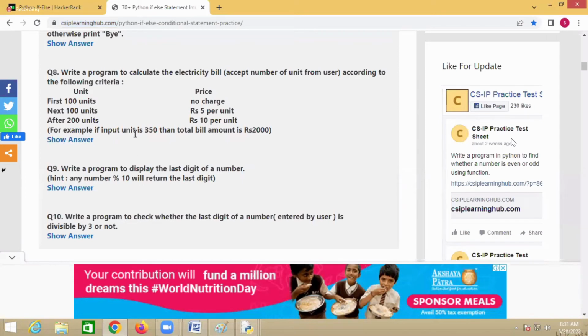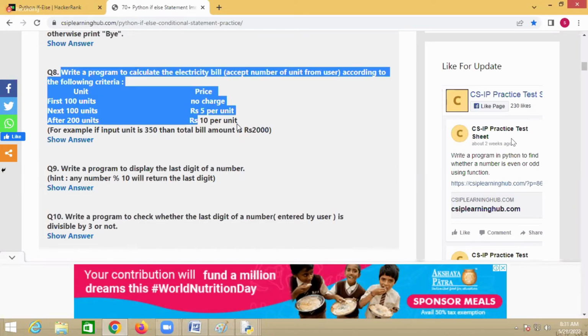For example, if the input given is 350, within that first 100 units, no charges. And next 100 units, how much here? 500. That is 500 plus 150 into 10. Now the total value becomes 350. Okay. Let us see this program.